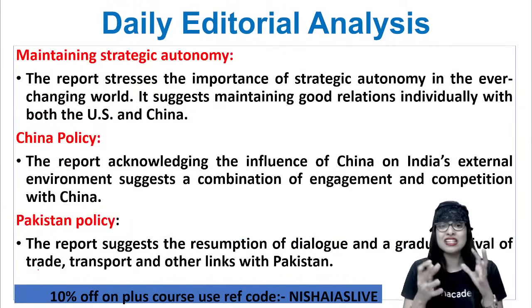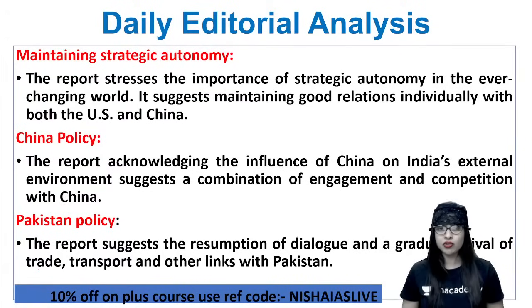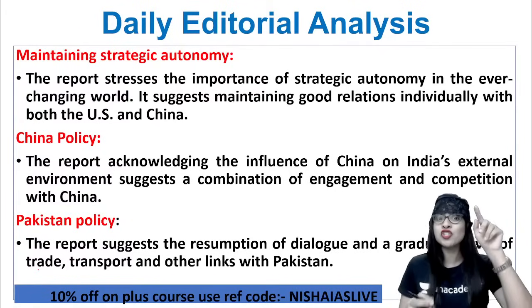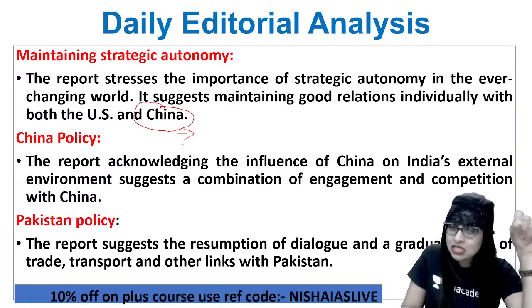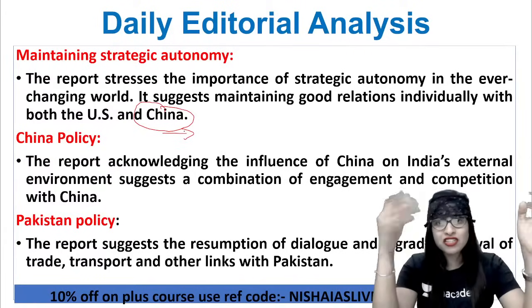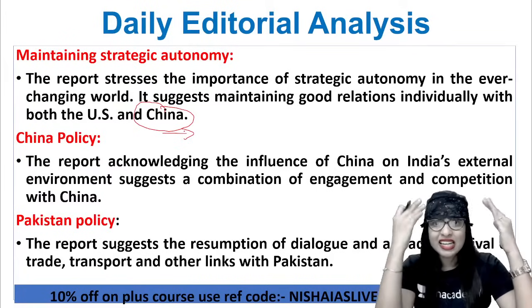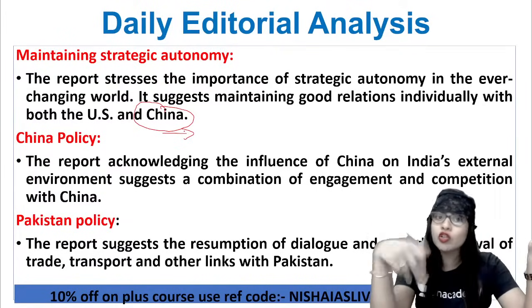Next is maintaining strategic autonomy. See, don't you think so? It's quite important to have strategic autonomy in the ever-changing world, yes. And that's what this document or report is also stressing. They say that let's maintain a good relationship both with the US, of course, the US is important, and also with China. We know that China is the root cause for all the problems. But still, let's be diplomatic. You do not like China, it's okay. No problem, yaar. Even if your mind is getting upset, it's okay. You maintain a high-bar relationship because that is very important for this country, so that it does not harm you.